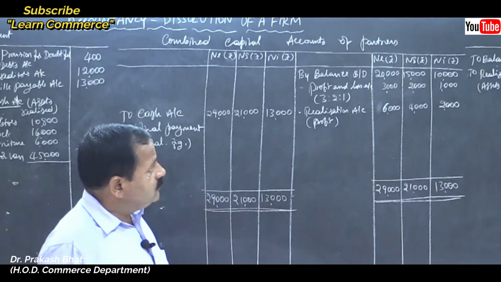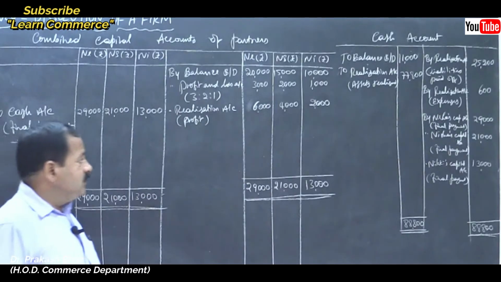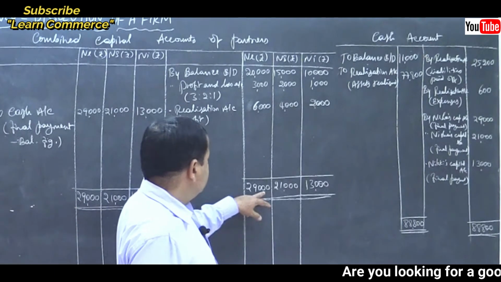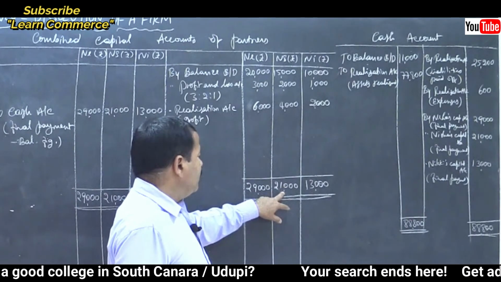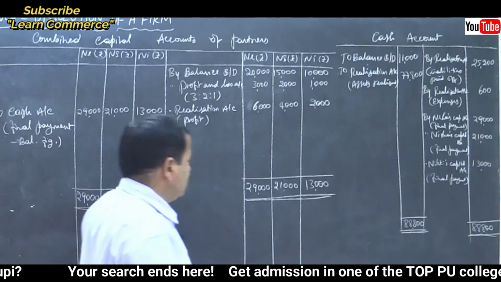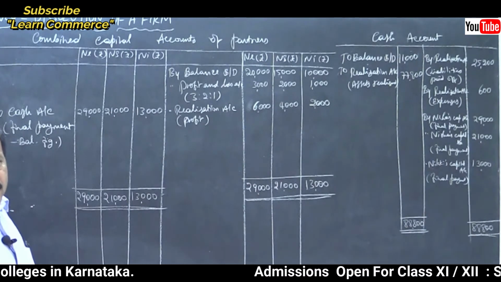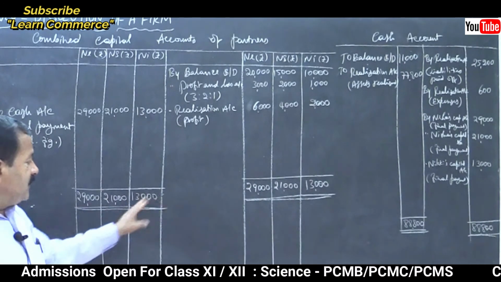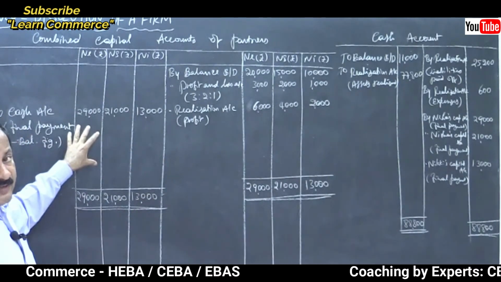So close the capital accounts. You will have the totals 29,000, 21,000 and 13,000. Write the same total on the other side. On the credit side there are entries, but on the debit side there are none, right?